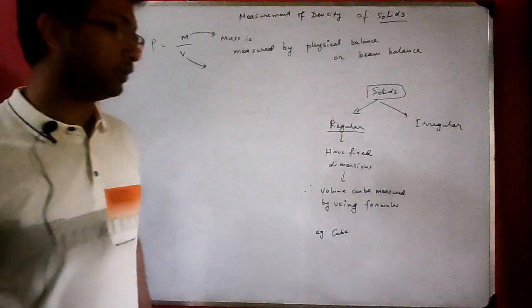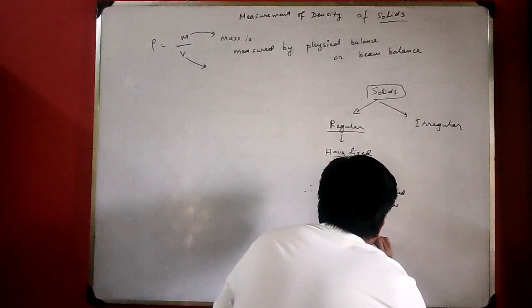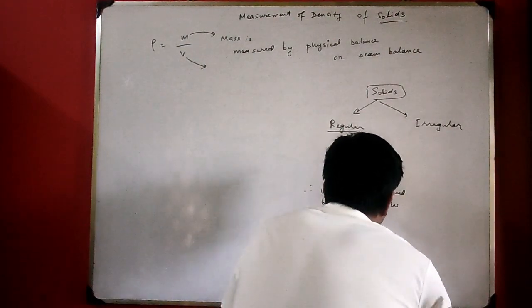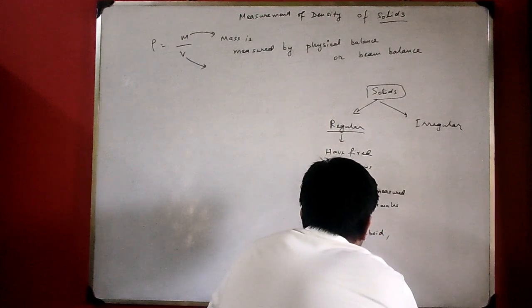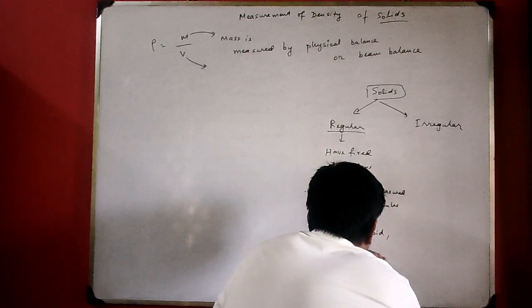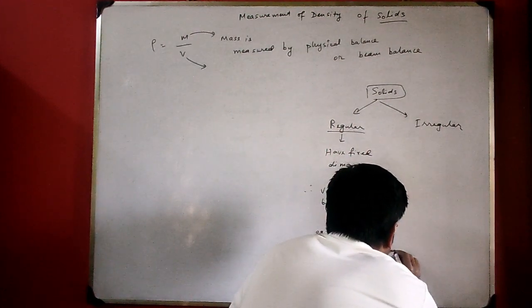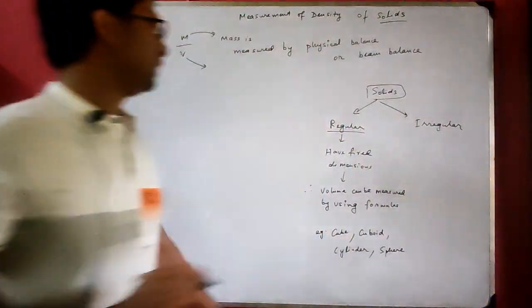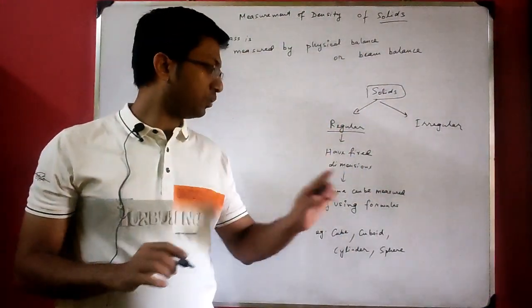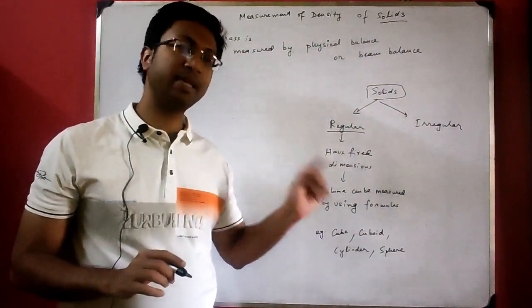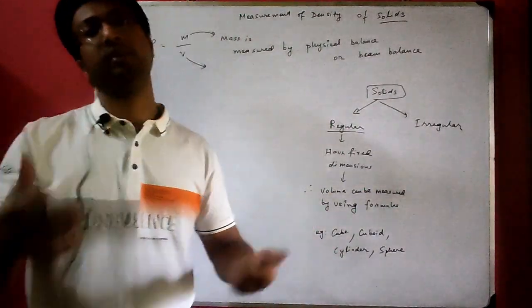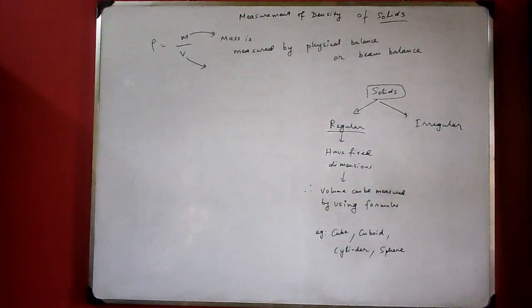So a cube is a regular solid. Then comes the cuboid. Another example is the cylinder, then the sphere. These volumes you can calculate using formulas. Although in mathematics you only have cube and cuboid in class 8, cylinder and sphere maybe in class 9 or later.